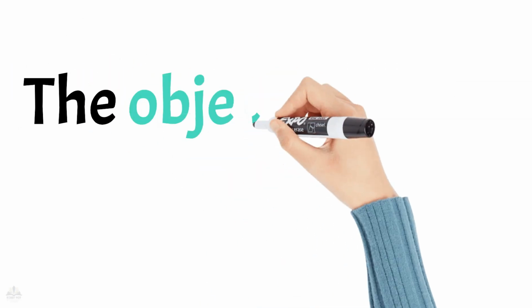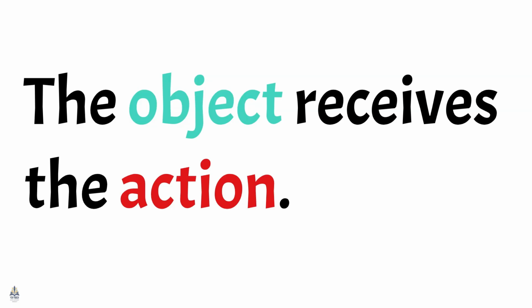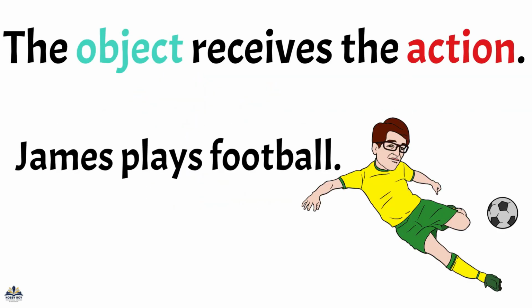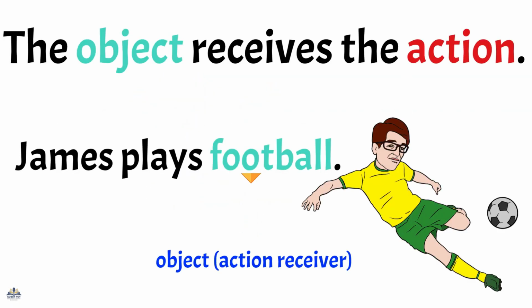Now let's look at the object. The object receives the action. In James plays football, football is the object. It receives the action. Sometimes we have two objects.